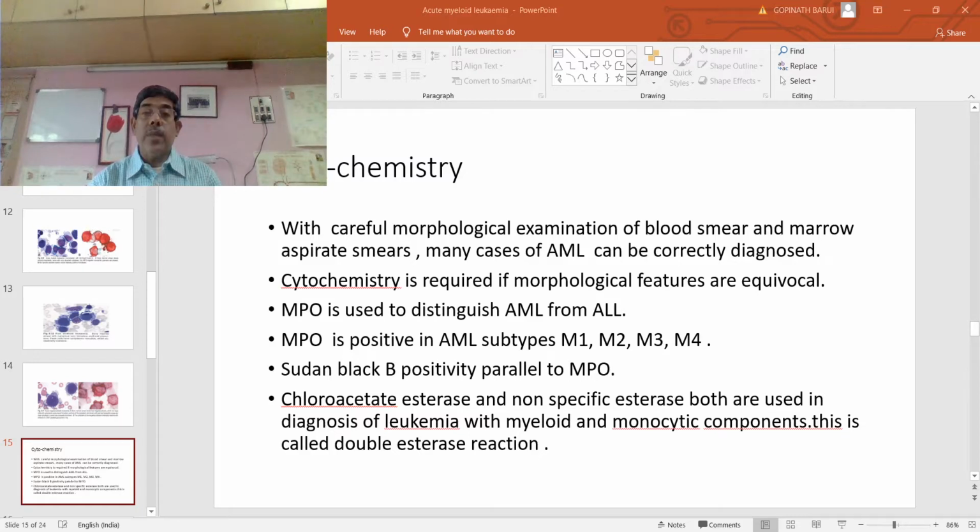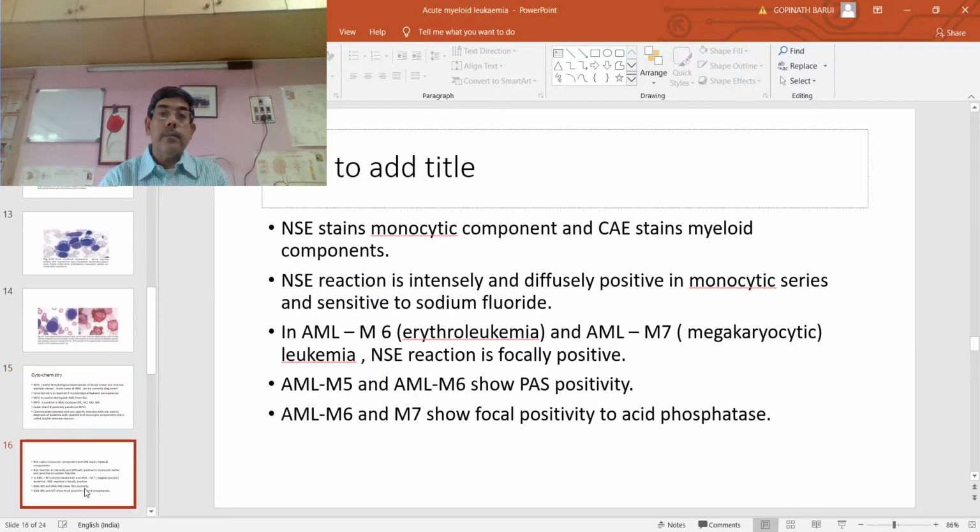Fluoride-resistant esterase and non-specific esterase both are used in the diagnosis of leukemia with myeloid and monocytic components. This is called double esterase reaction. Non-specific esterase stains the monocytic component and the other esterase stains the myeloid component.